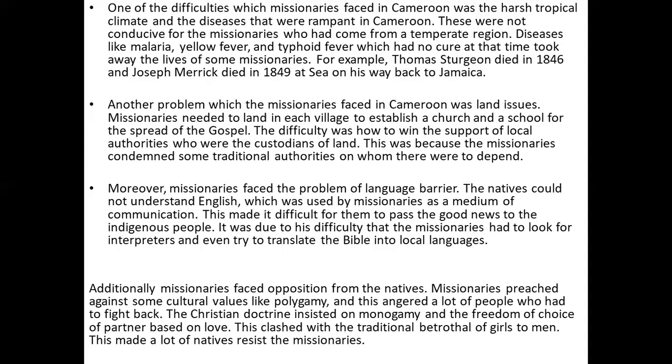Additionally, missionaries faced opposition from the natives. Missionaries preached against some cultural values like polygamy, and this angered a lot of people who had to fight back. The Christian doctrine instead insisted on monogamy and the freedom of choice of partner based on love. This clashed with the traditional betrothal of girls to men. This made a lot of natives resist the missionaries.